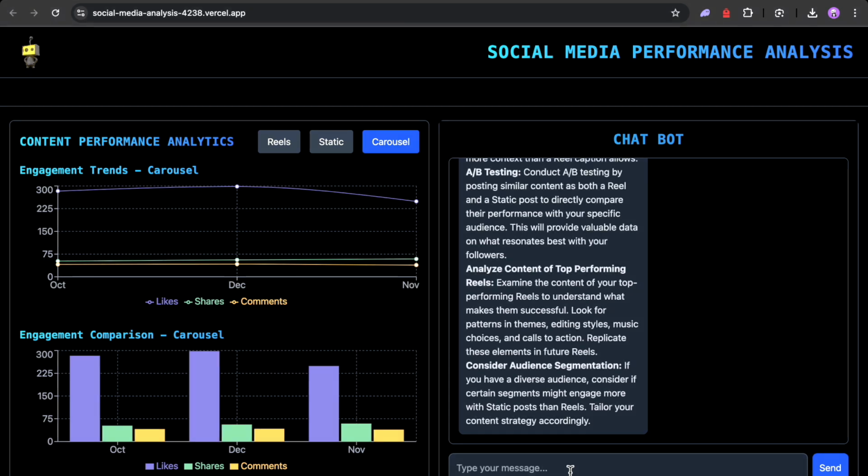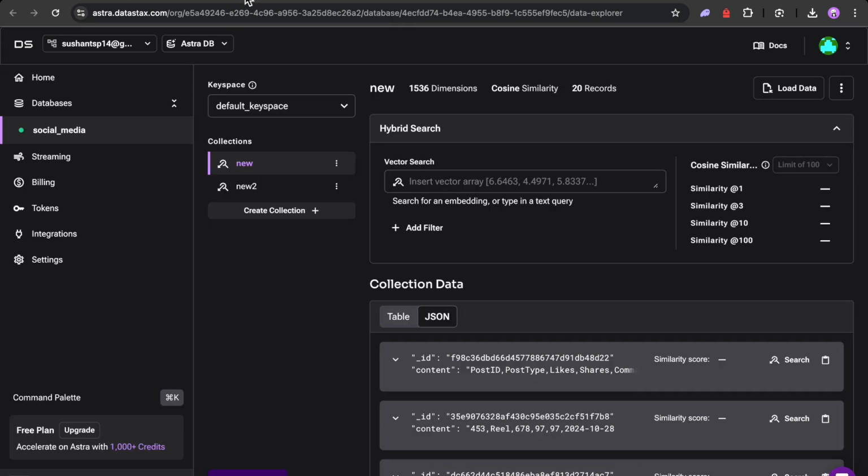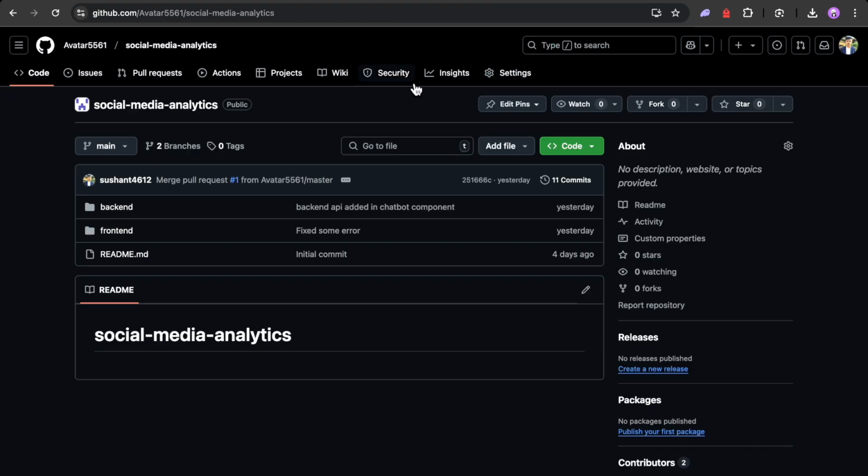Here is a quick rundown of the tools and technologies I used. Langflow to design seamless data workflows and integrate GPT for insights. DataStax AstraDB for scalable and reliable data storage. React and Express for building a fast, interactive web app. The synergy between these tools allowed me to build an end-to-end solution that is both insightful and user-friendly.